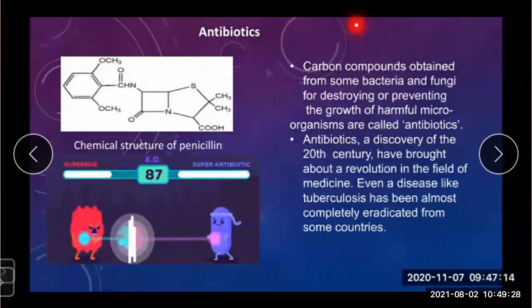So carbon compounds obtained from some bacteria and fungi for destroying or preventing the growth of harmful microorganisms are called antibiotics. Antibiotics, a discovery of the 20th century, have brought about a revolution in the field of medicine. Even diseases like tuberculosis have been almost completely eradicated from some countries.